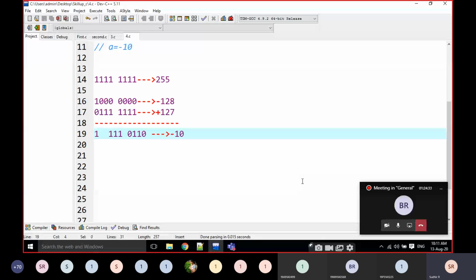Just use some common sense. What is the output here? This value is only this value. The highlighted part, 1110110, I'm asking what the value is. 118.